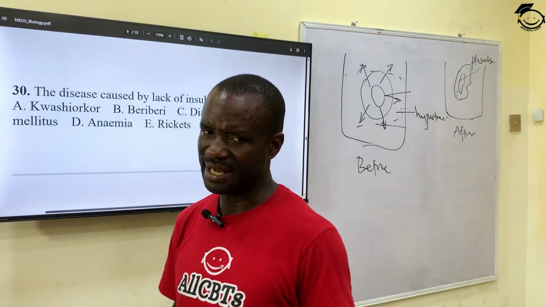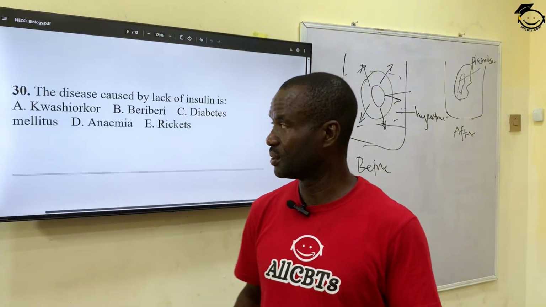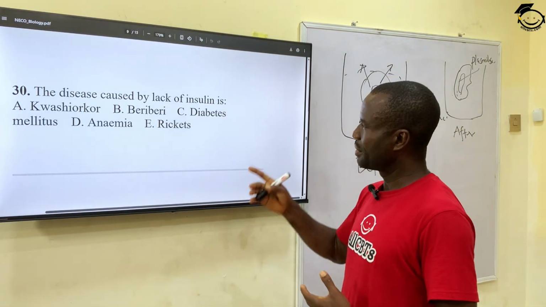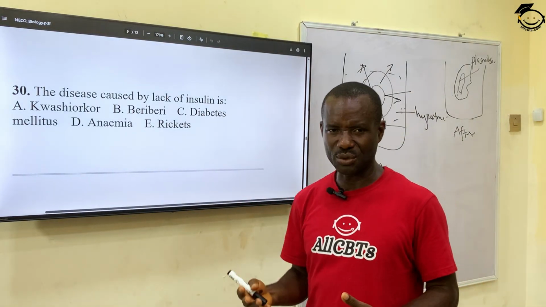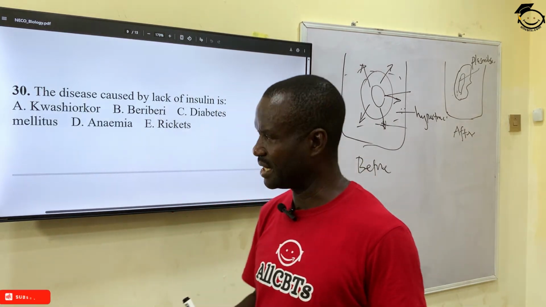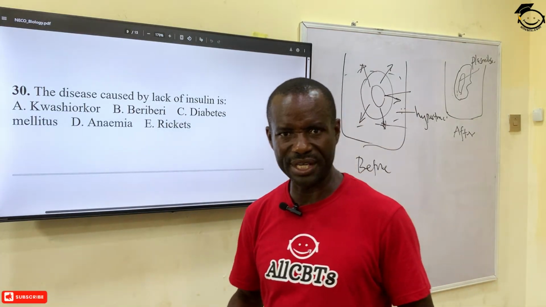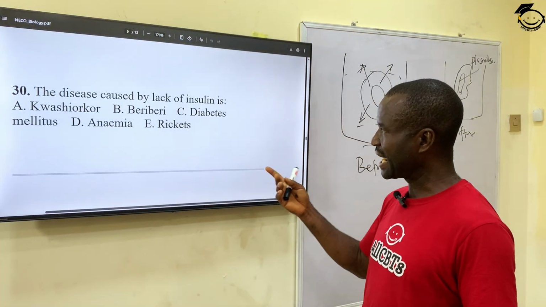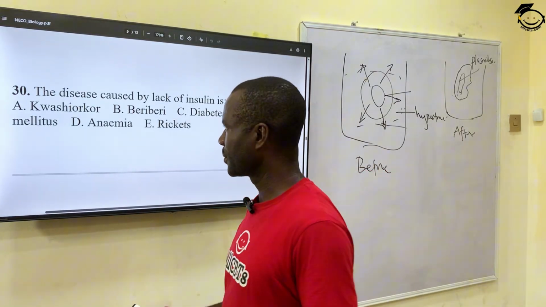So when there's a problem with the pancreas, it won't be able to secrete insulin. And that is to say excess sugar will not be stored. You have excess sugar in your body, and there is the possibility that you urinate it out, but it is not being stored for energy. So in that case, you suffer what we call diabetes mellitus. Is that clear? All right.